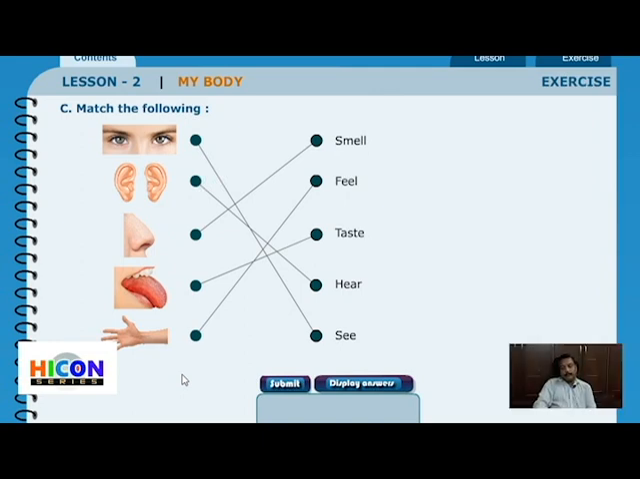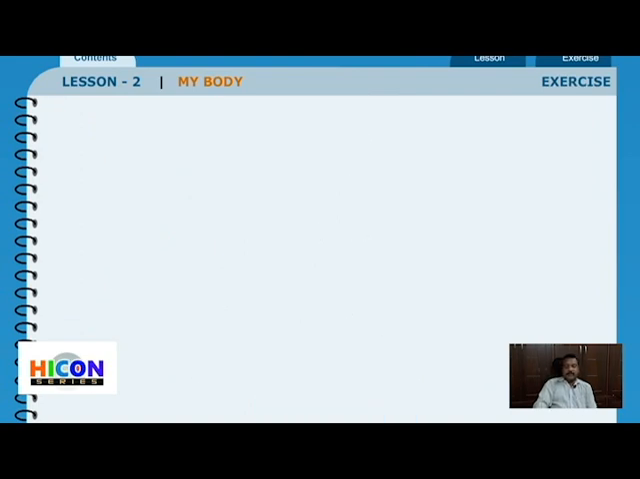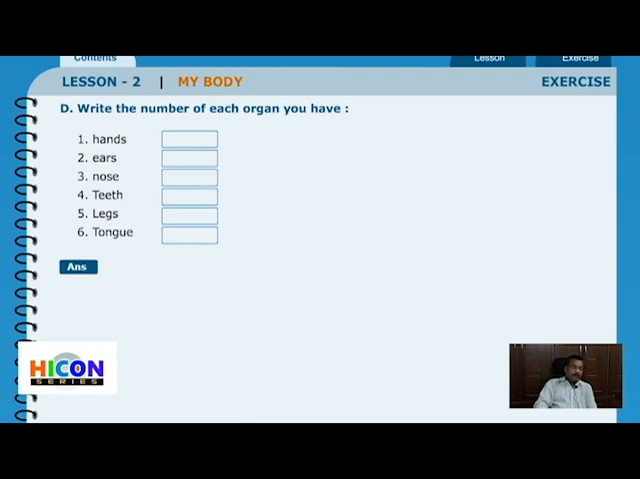Okay, children. So I'll go for the next question. D. Write the number of each organ you have. So we have now gone through the different body parts or organs we have, and now we need to count how many of them we have, and we should write that. Okay. So hands. How many hands do we have? We have one hand at the left and another hand at the right. So we can write 2 here.